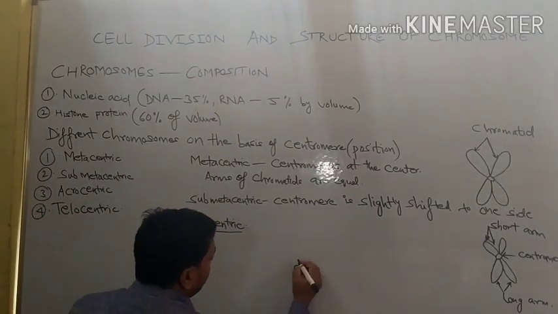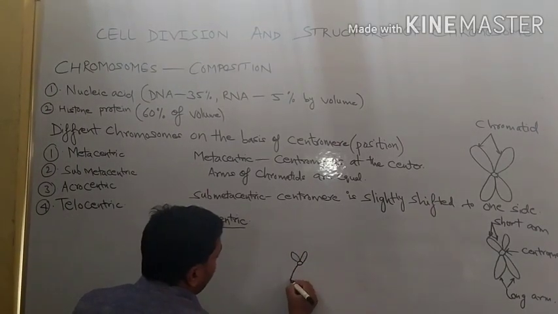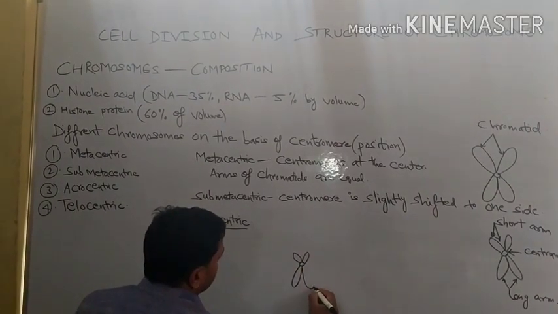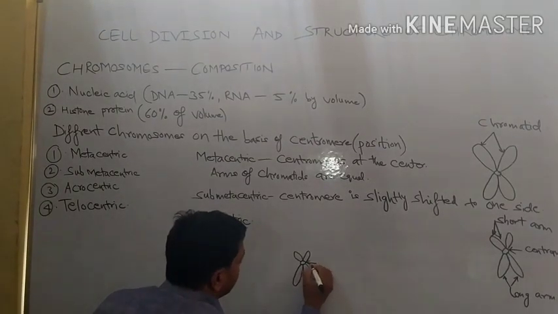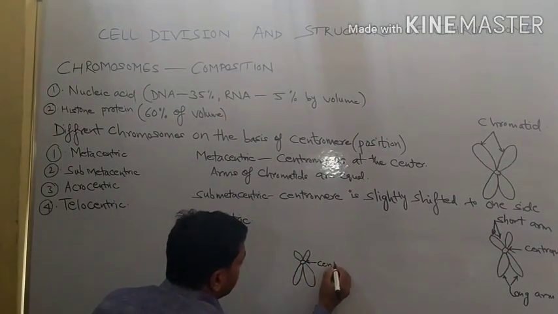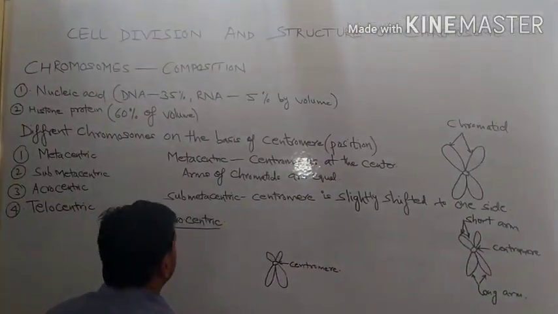This is the centromere, this is the short arm.